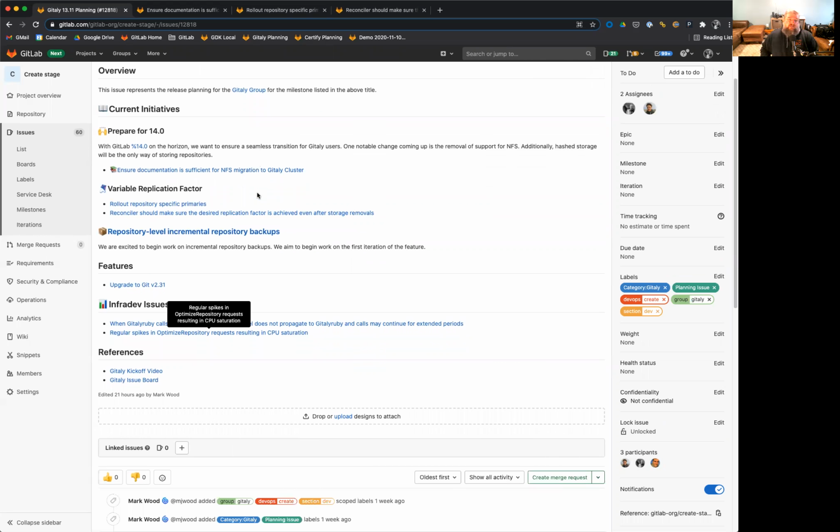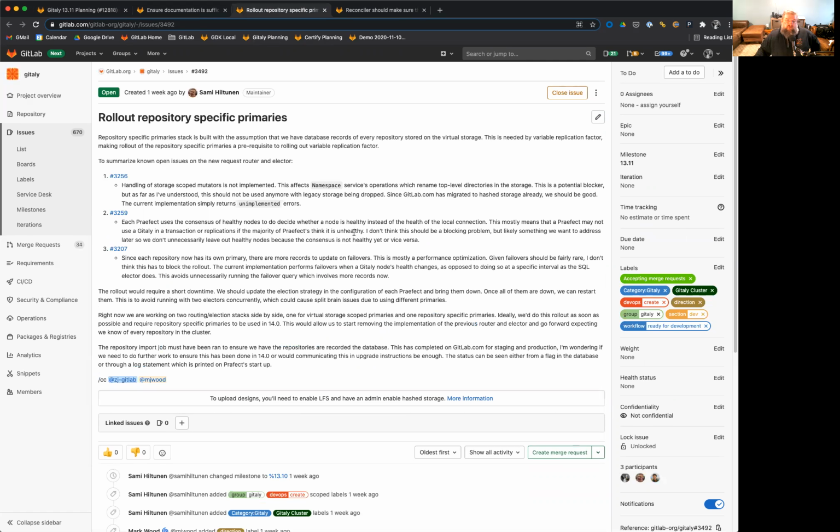Another one of our initiatives is variable replication factor. There are a couple issues here that further this goal of having a seamless variable replication factor for our users. One of the things we want to make sure we do is roll out repository-specific primaries. Right now, the primary is decided on a cluster basis, so there's a single primary, and we're looking to ensure that there's no longer an assumption that every repository is stored on every virtual storage.